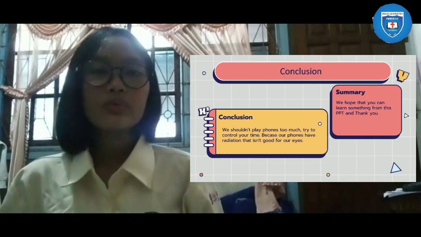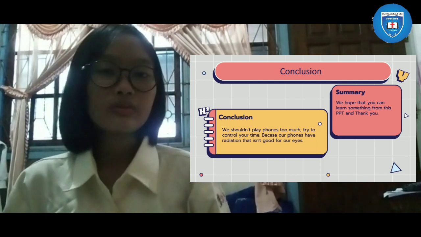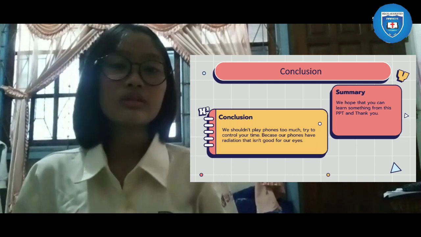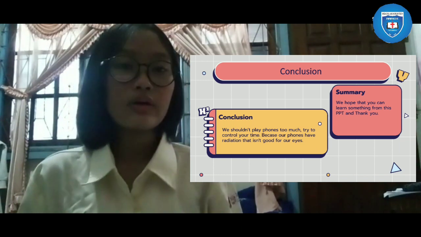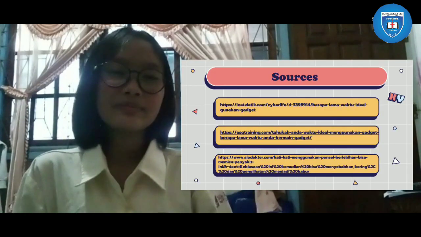From this data, we conclude that we shouldn't play on phones too much. Try to control your time because our phones have radiation that isn't good for our eyes. We have also taken some information from these websites.